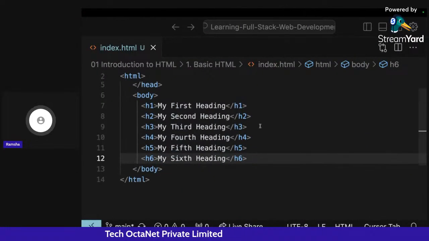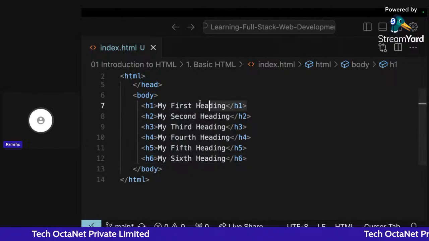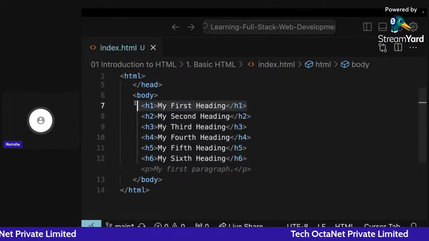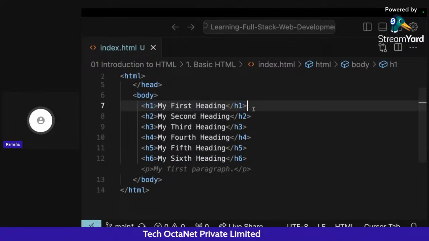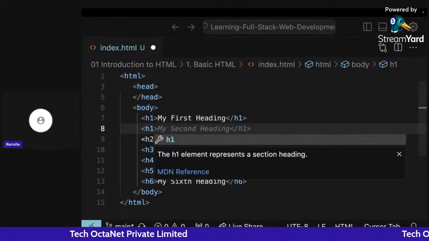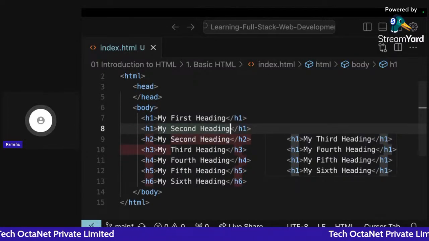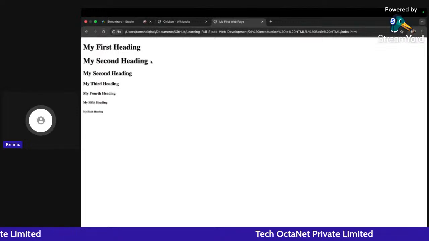And one more important thing is that we have to use only one H1 in our HTML document. Okay, so you can use multiple H1. Like if I write H1 again here, you can use that. You will not get an error displayed if you use the heading H1 tag two times.